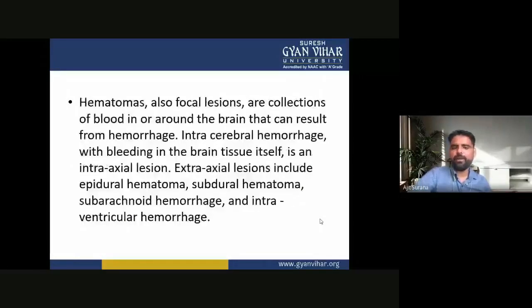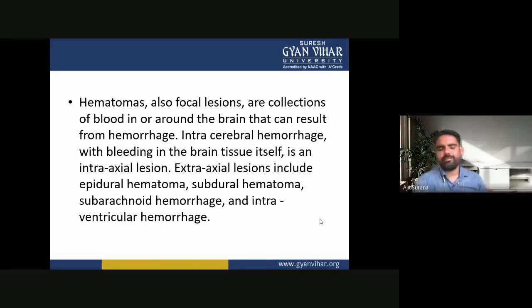Now, hematomas are also focal injuries. Hematomas, also focal lesions, are collections of blood in or around the brain that can result from hemorrhage. Intracerebral hemorrhage, with bleeding in the brain tissue itself, is an intraaxial lesion. Extraaxial lesions include epidural hematoma, subdural hematoma, subarachnoid hemorrhage, and intraventricular hemorrhage.